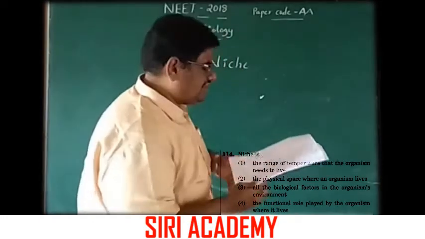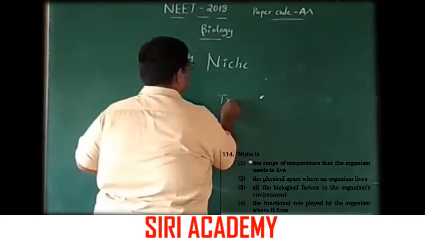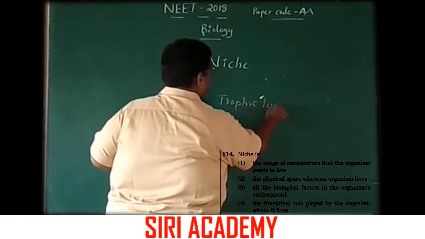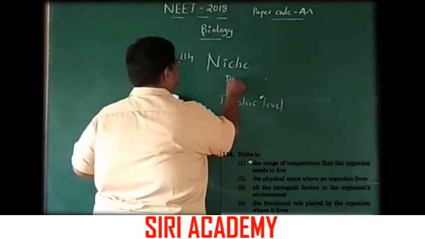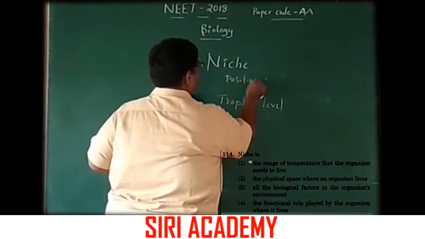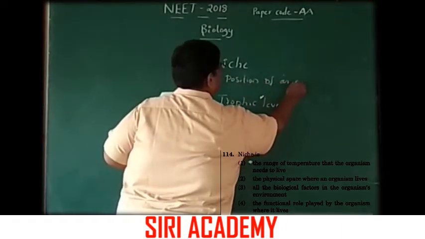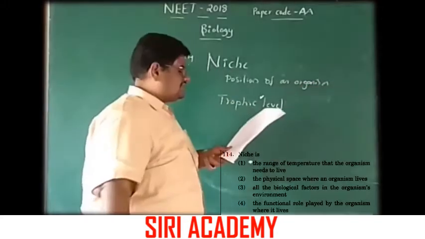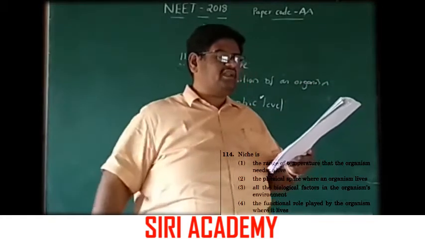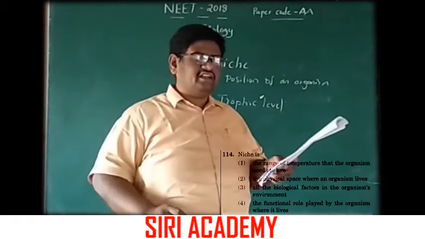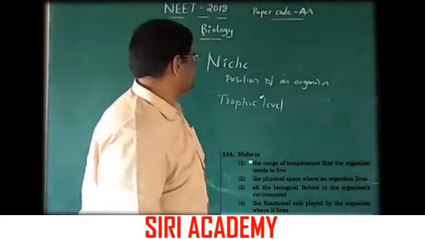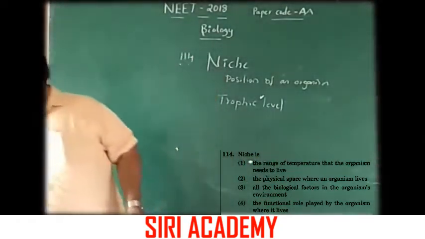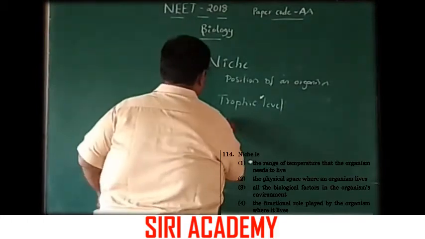For example, the position of the organism in the trophic level. So the fourth one, the functional role played by the organism, is the answer, option 4.